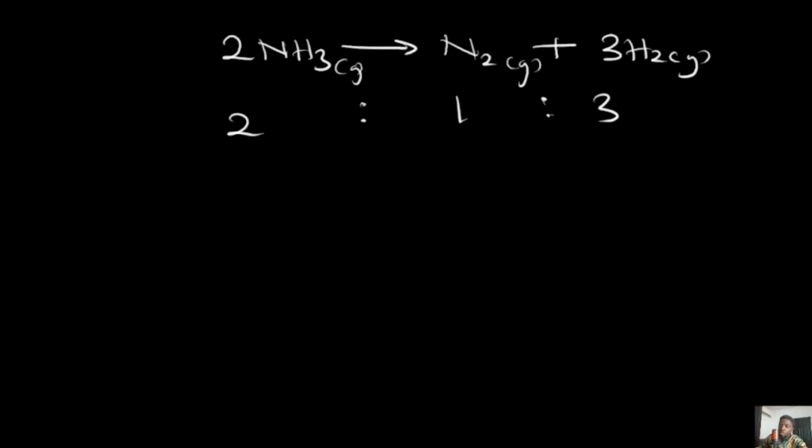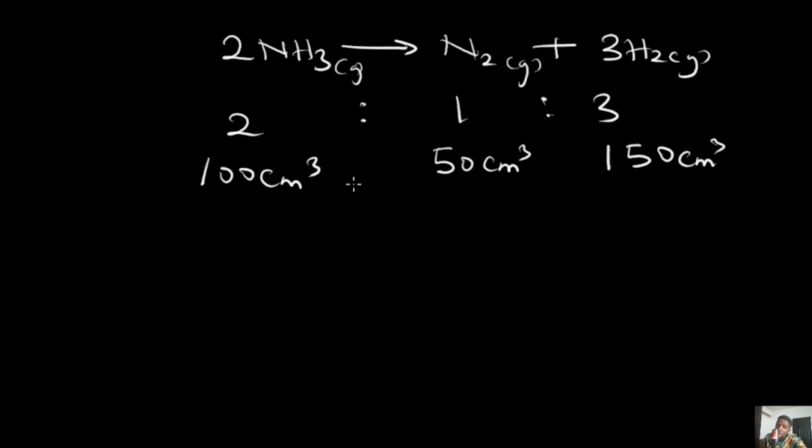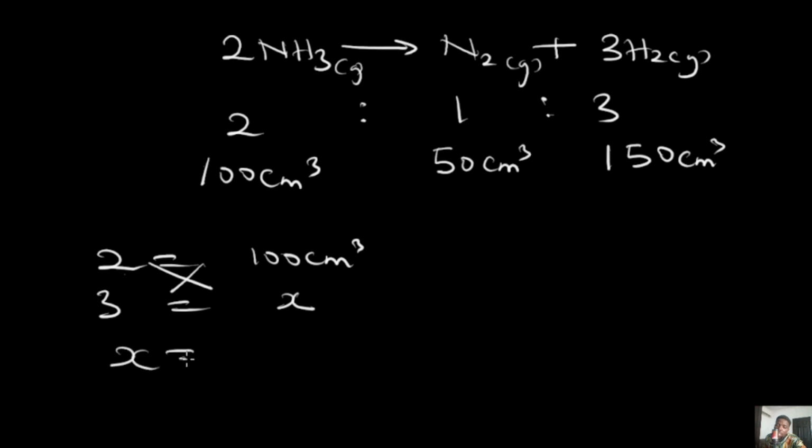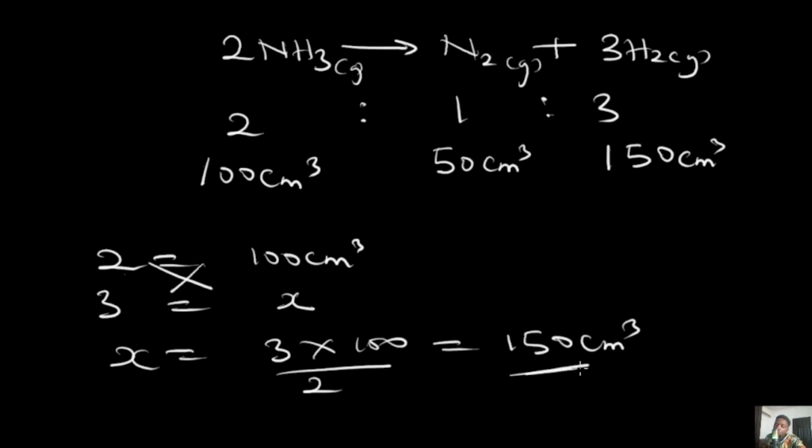Now, if you notice in this question, ammonia is 100 cm cube. If ammonia is 100 and it is 2, nitrogen, which is 1, will now be 50 cm cube, which implies that hydrogen would be 150 cm cube. And that's the answer. But if you want to solve this, it's going to be quite basic. If 2 equals 100 cm cube, therefore hydrogen, that is 3, would be equal to x. You cross multiply. So x equals 3 times 100 divided by 2, which equals 150 cm cube. So that's that.